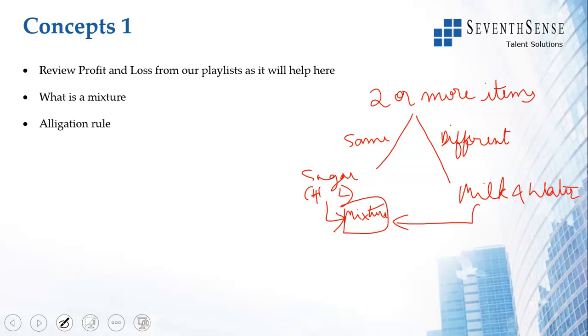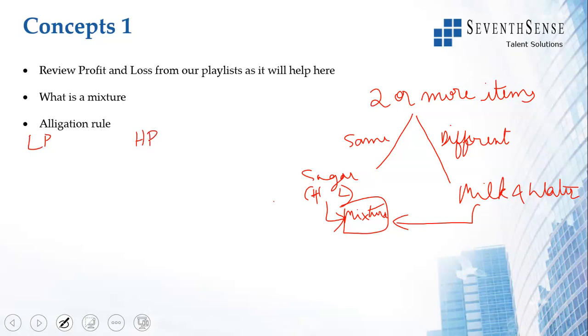What is the allegation rule? This is the most important rule in mixtures and allegations and probably the only rule that you have to think of. Let us say I add sugar. We'll take this example. There is one sugar which has a low price and the other sugar, which is higher quality, has a higher price.